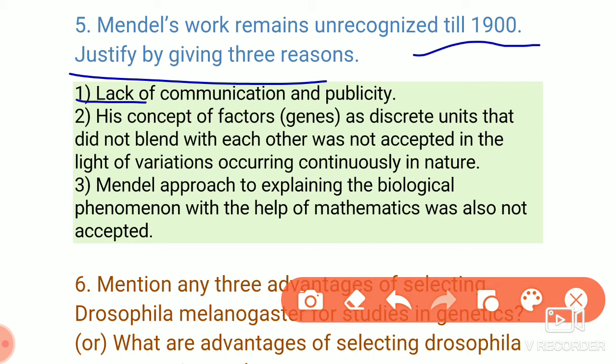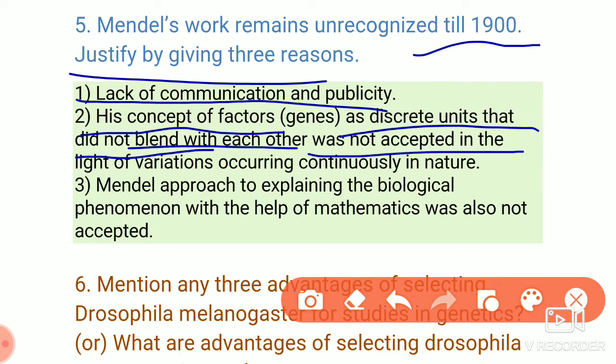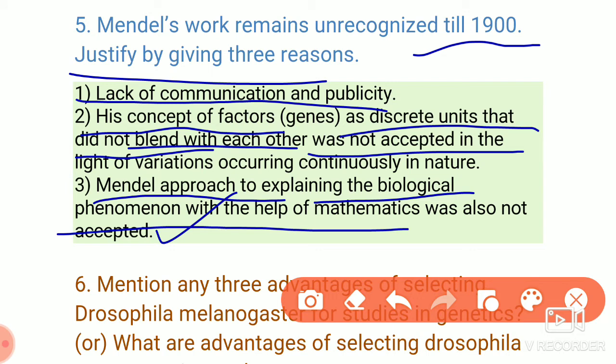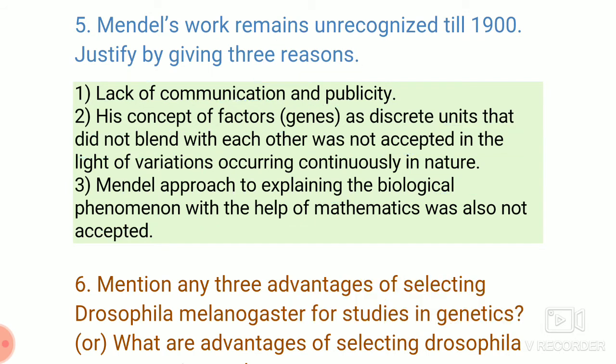So here: lack of communication; then the concept of factors as discrete units that did not blend with each other was not accepted by the society; and Mendel's approach of explaining biological phenomena with the help of mathematics was also not accepted. This is already given in the notes, so these sentences will be considered as the reasons.